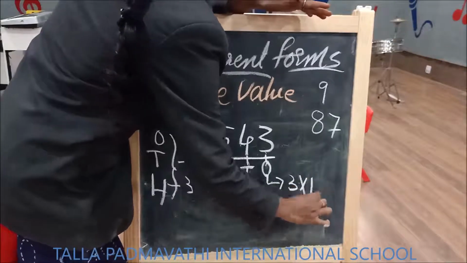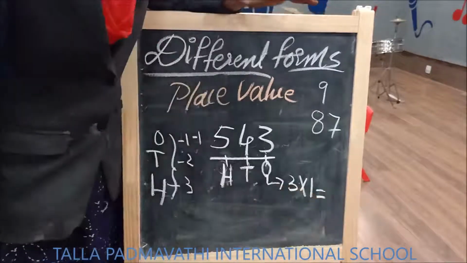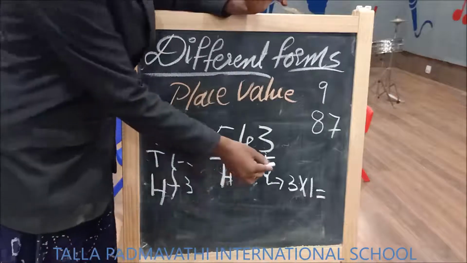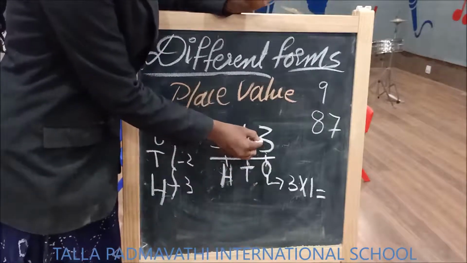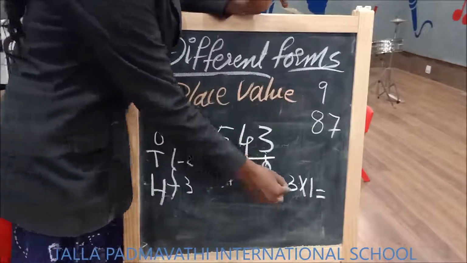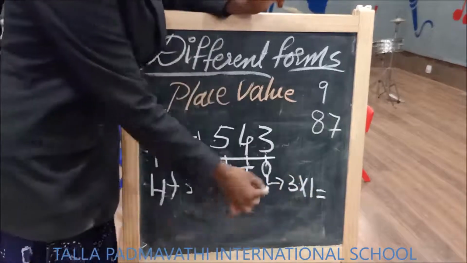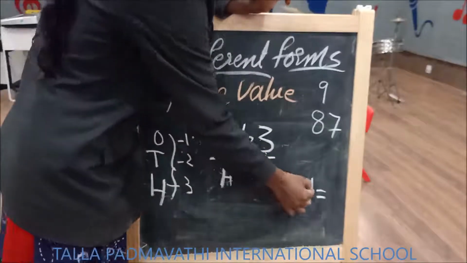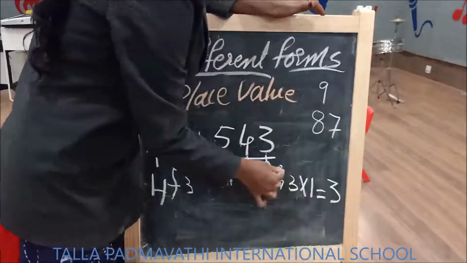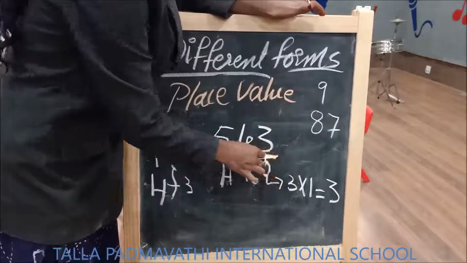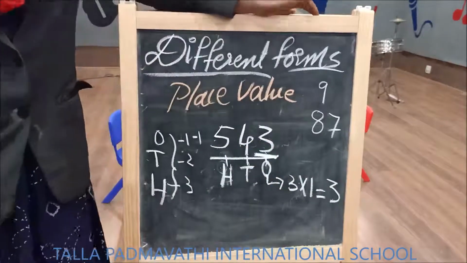3 into 1. Why am I doing into 1? Because in place, it is in the place of ones. So I am multiplying it by 1. What is in the place of ones? 3. So 3 ones are 3. So the value of ones place is 3, children.